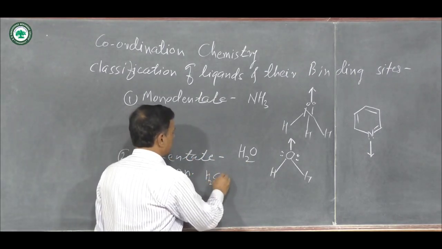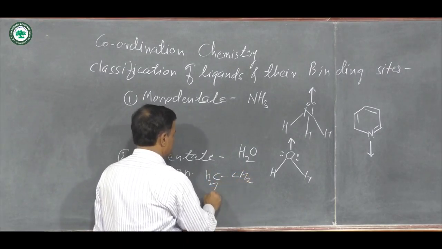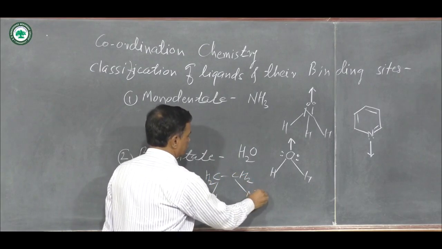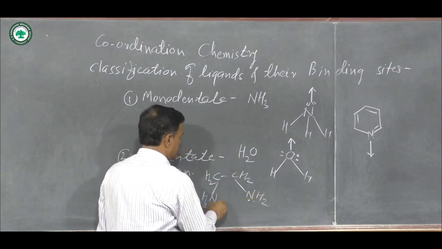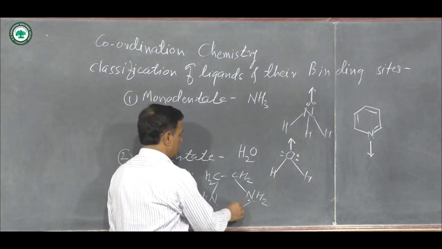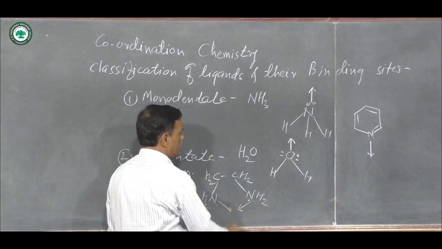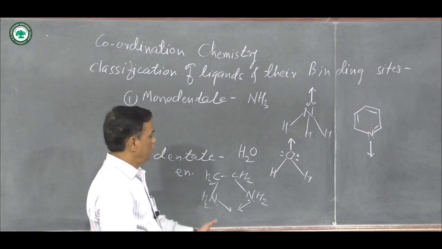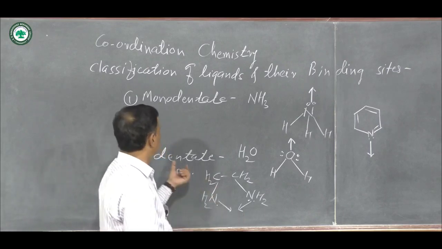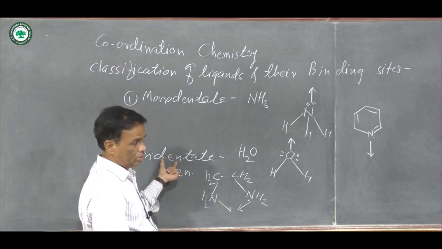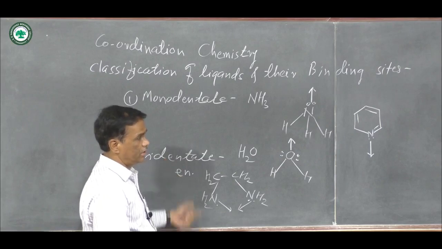In ethylene diamine, there are CH2 groups, and here is NH2 and here is NH2. On the nitrogens, lone pairs of electrons are there, and from these two nitrogens there is a donation of electron pairs and two coordinate bonds are formed. Therefore it is known as a bidentate ligand, also called a polydentate ligand.